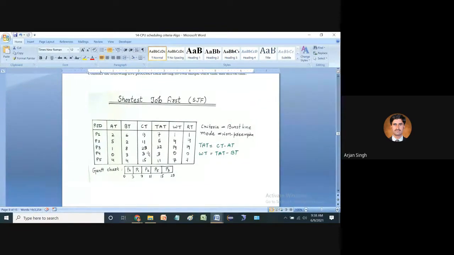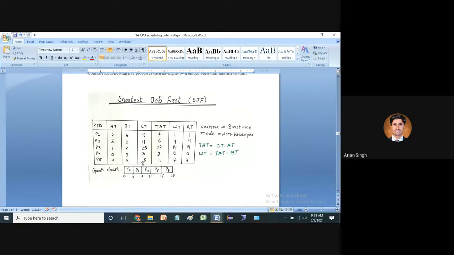And at the same time for P4, the completion time of P4 is 3 and the arrival time of P4 is equal to 0. So 3 minus 0 is equal to 3. So the turnaround time of P4 is equal to 3.